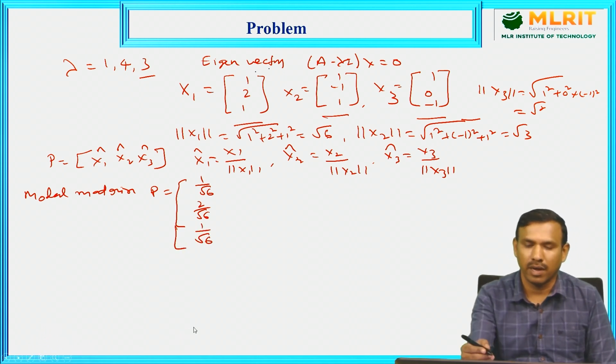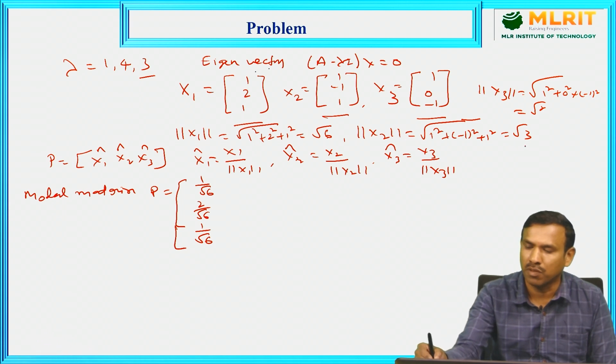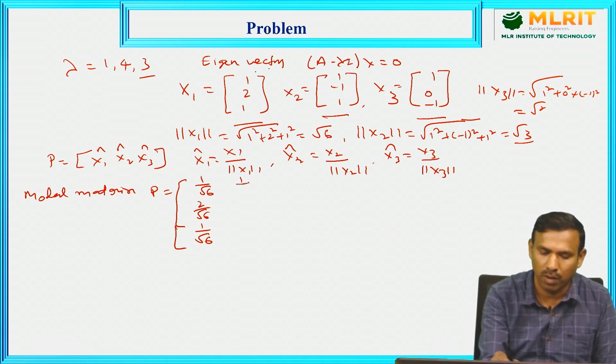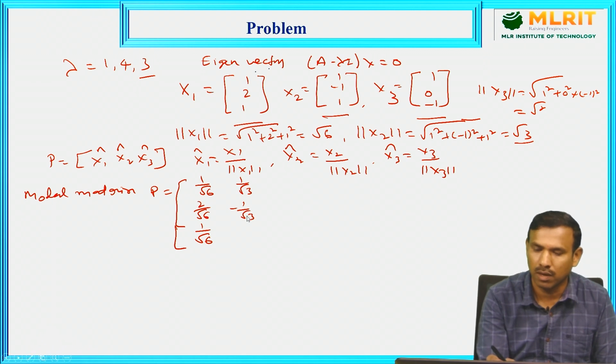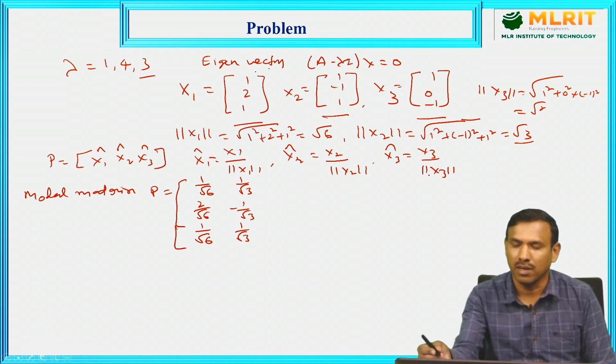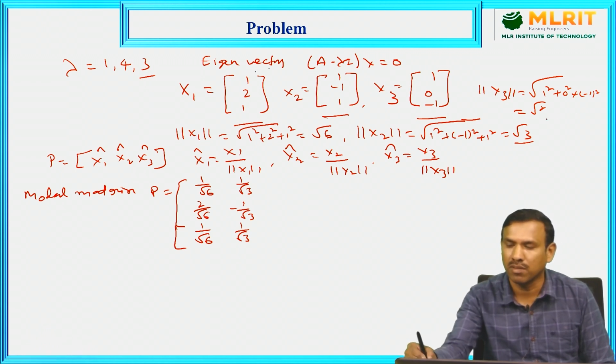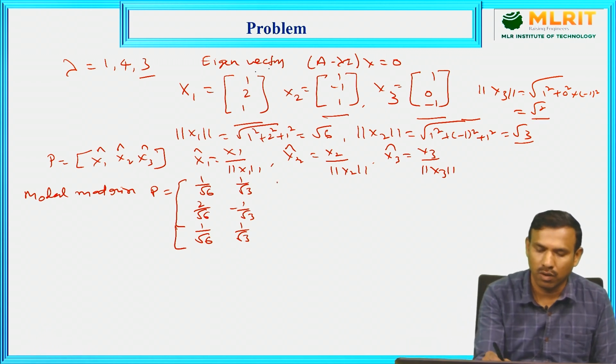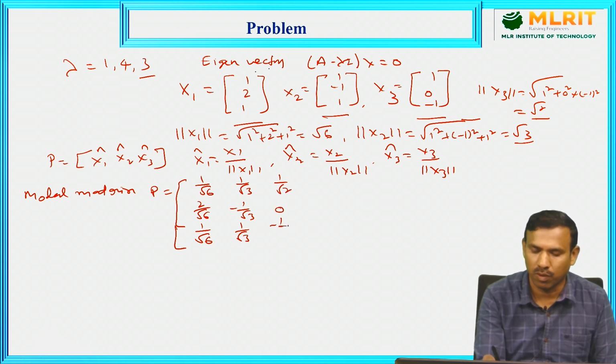Second, x2 divided with its norm, root 3: 1 by root 3, minus 1 by root 3, 1 by root 3. Third, x3 cap, x3 by norm x3. x3 is (1, 0, minus 1), whose norm is root 2. So 1 by root 2, 0 by root 2, minus 1 by root 2.